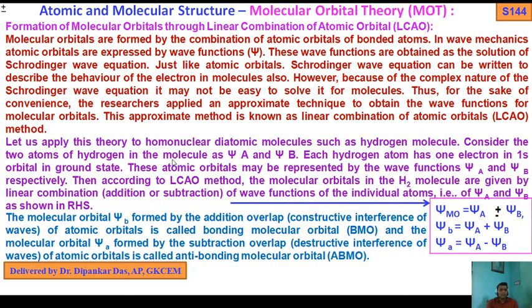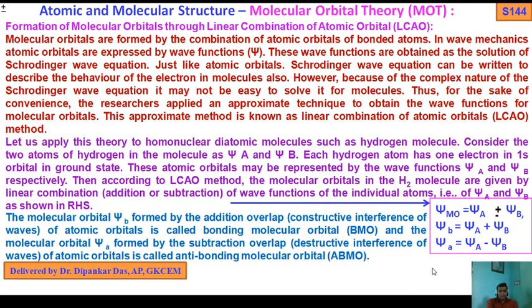Now the molecular orbital psi B, formed by the addition overlap, the constructive interference of waves of atomic orbitals, is called the bonding molecular orbital.